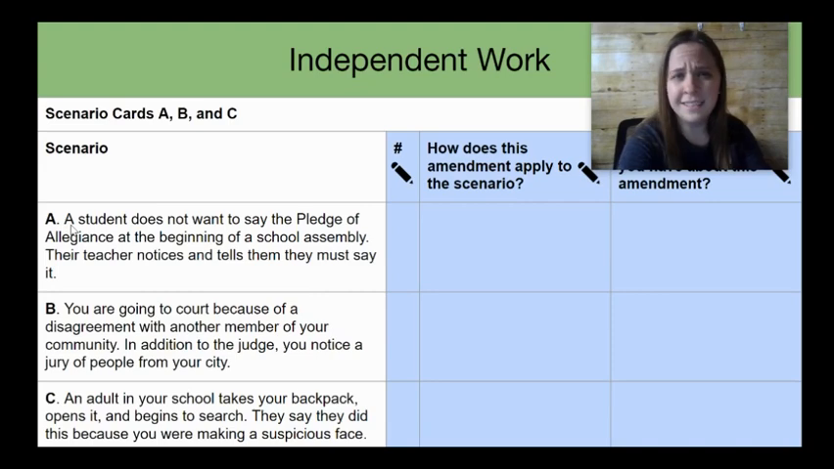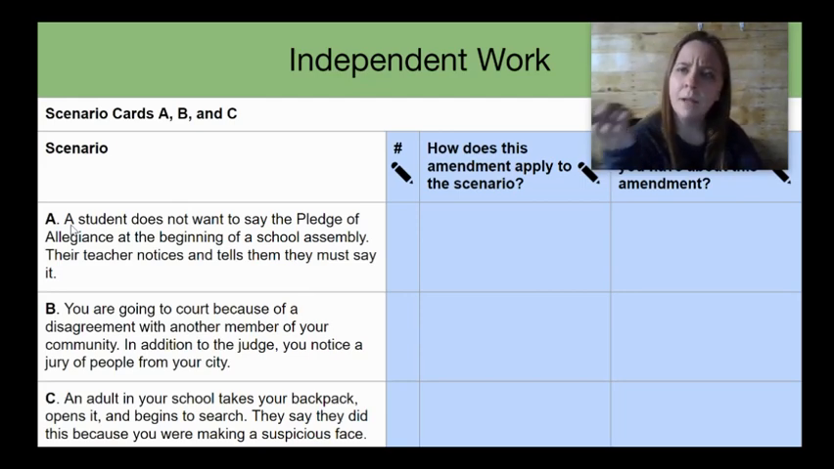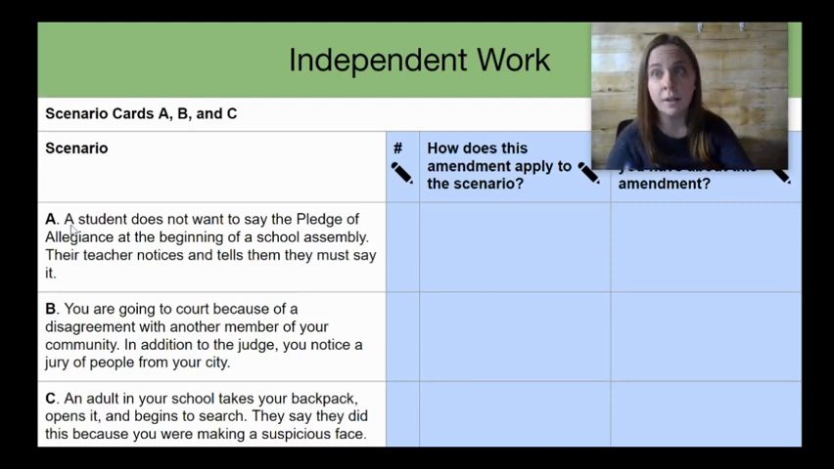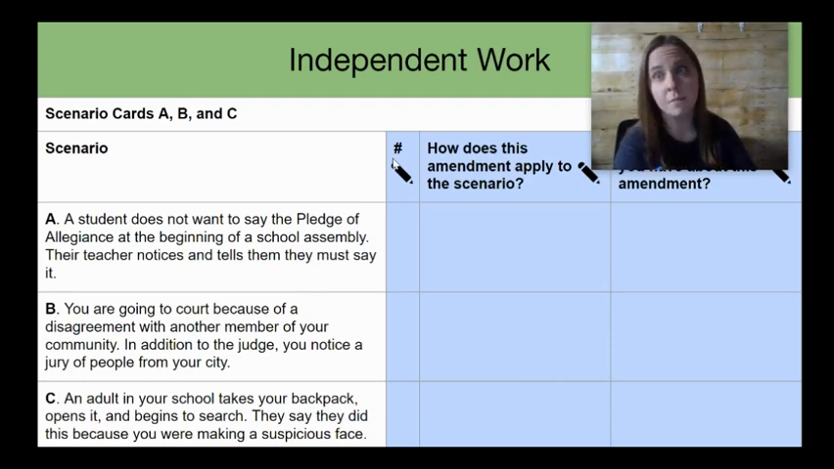A student does not want to say the Pledge of Allegiance at the beginning of a school assembly. Their teacher notices and tells them they must say it. So let me think. How does this amendment apply to the scenario? Well, first, I have to choose an amendment number, and that's where I see this number sign. So I have to think. The student wants the freedom to not say the Pledge of Allegiance. I think this goes with the freedom of speech amendment. So let me just go back to get that number.